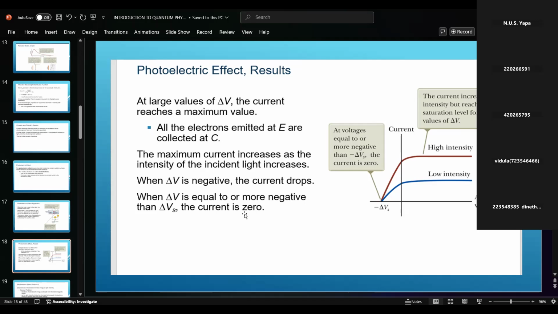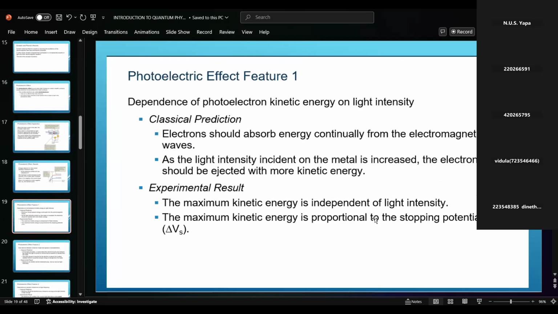When delta V is more negative than delta Vs, the minimum value, what happens? Then the current is zero, right? Some classical predictions and experimental results can be explained here. I will summarize one thing, and later I will discuss it: whether the photoelectron kinetic energy depends on the light intensity.